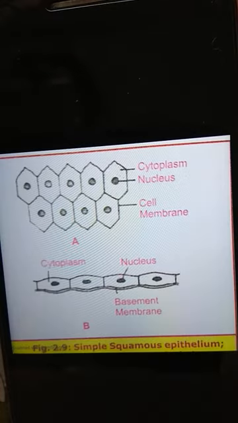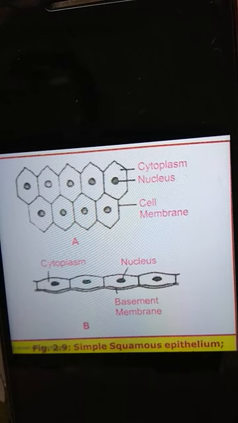Squamous epithelial tissues. From the picture itself you can identify the structure of squamous epithelial tissues. They are very thin, flat, and with a prominent nucleus. That is the characteristic of squamous epithelium. They are very thin, they are flat, and they have a clear prominent nucleus.